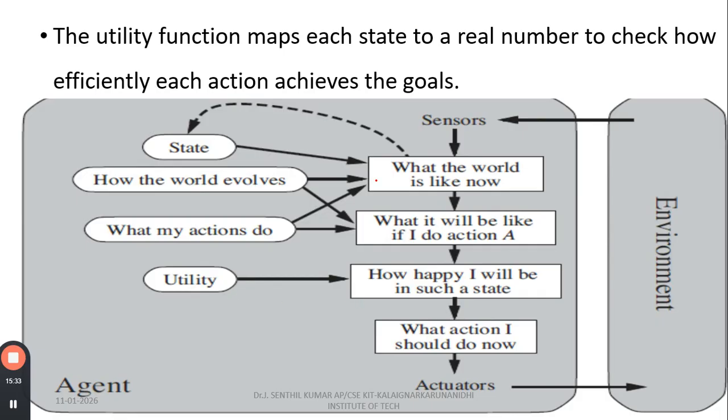Here you can see how the world is like now. What will it be like if I do the actions? How happy will I be in such a state? So here the human has to be satisfied. That is what we are calling utility-based agents. What action should I do right now? Everything is like a goal-based agent, but here I have to check the utility of the state of the actions, whether it is happy or not. The utility function maps each state to real numbers to check how efficiently each action achieves a goal. So this one we are calling utility-based agents.